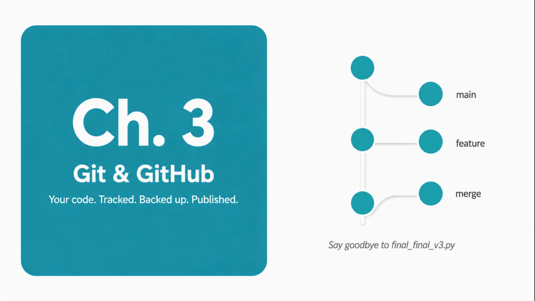Chapter 3 solves a problem every programmer knows: the final, final_v3, actually_final.py problem. Git and GitHub teach you version control, how to track changes, branch your work, recover from mistakes, and publish your projects for the world to see.